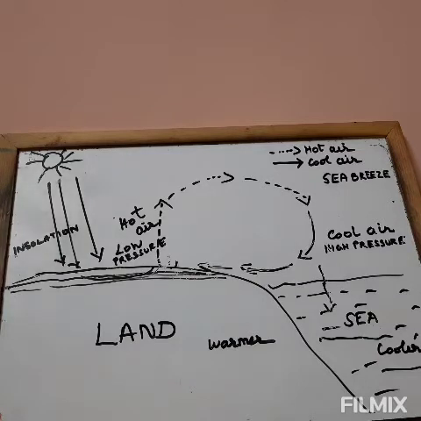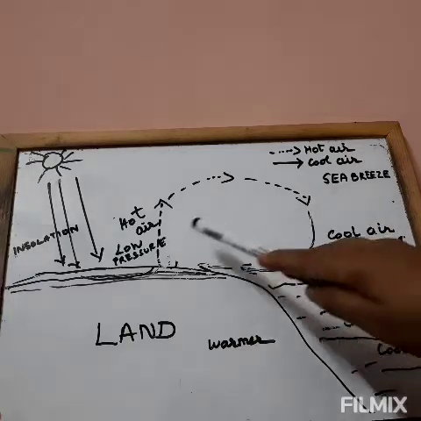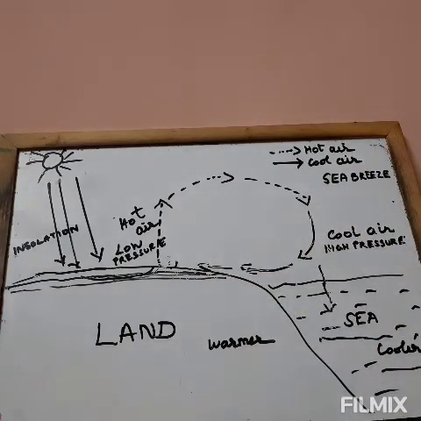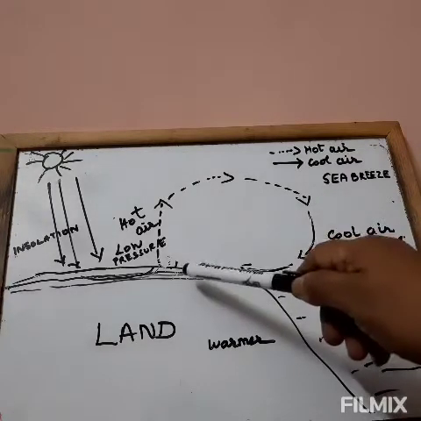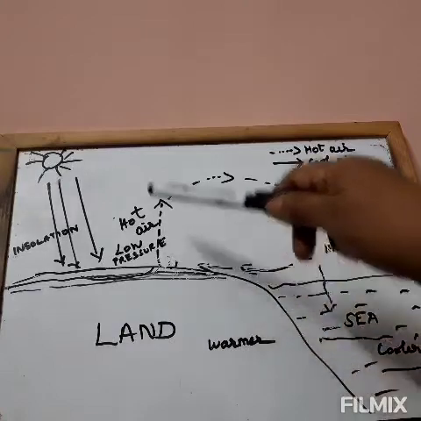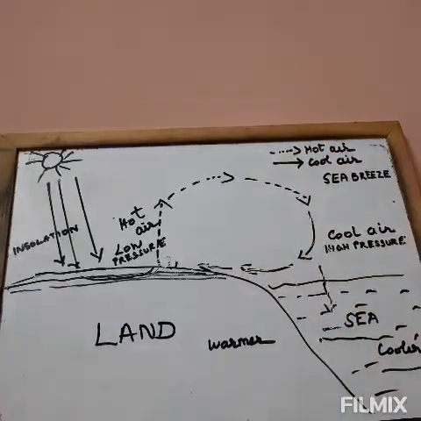So this causes difference in temperature above the sea area and above the land area. So the sea breeze blows towards the land and brings down the temperature of coastal places.